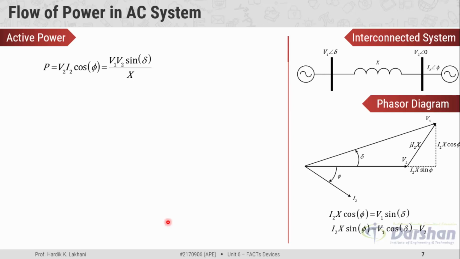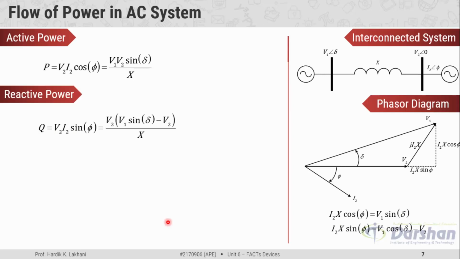These two equations are, one, the active power, P equal to V2 I2 cos phi. When I2 cos phi is made the subject of the equation and X is sent to the denominator on the right hand side, and that I2 cos phi is substituted, we get the active power transmission in AC system as V1 V2 sine of delta divided by X. Mathematically, we can represent the reactive power in AC system as V2 I2 sine phi.